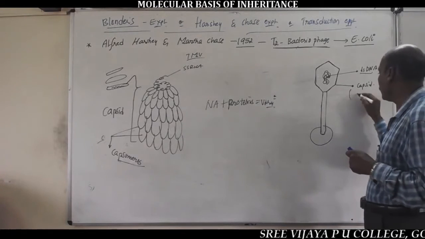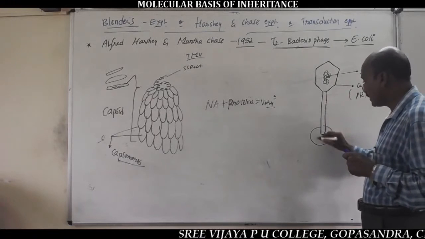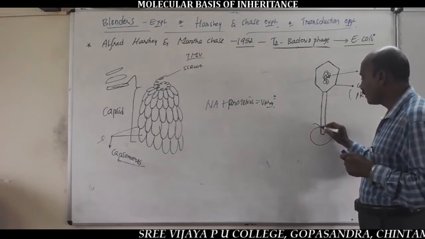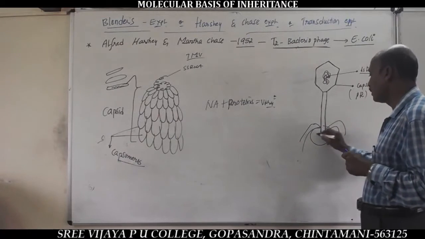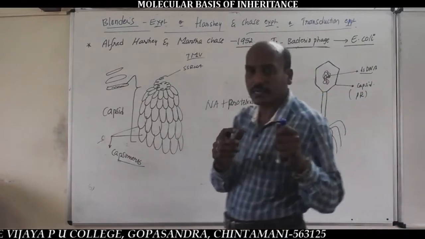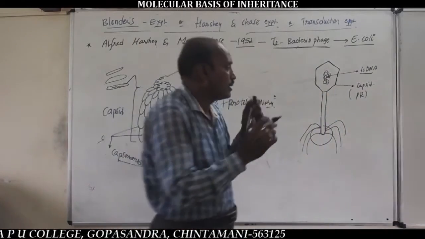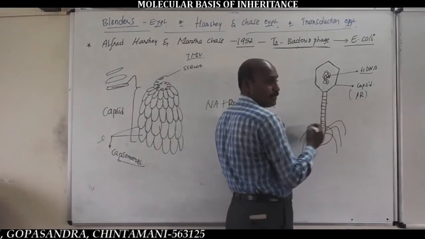The capsid is made up of proteins. This is the tail, attached to the hexagonal basal plate with tail fibers or basal spikes. This is the simple structure of the T4 bacteriophage.